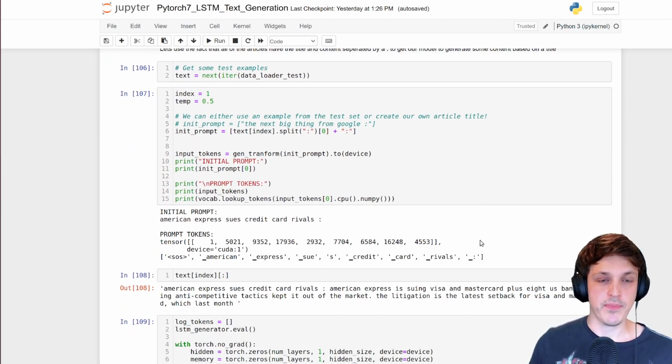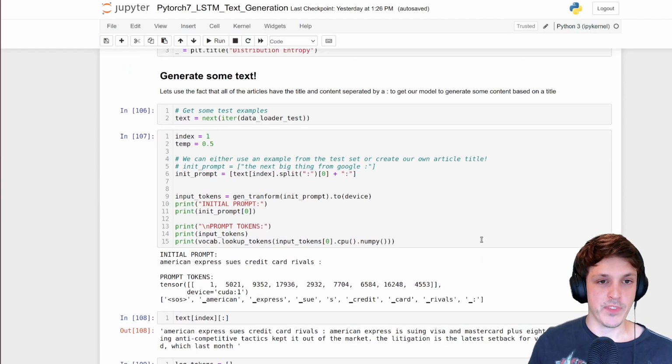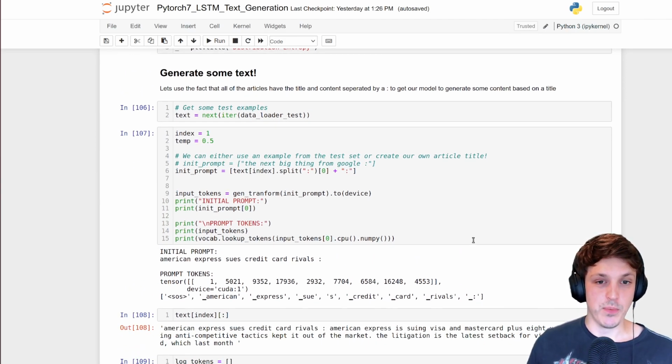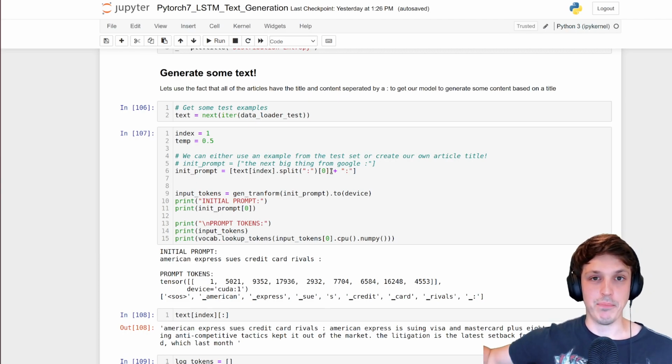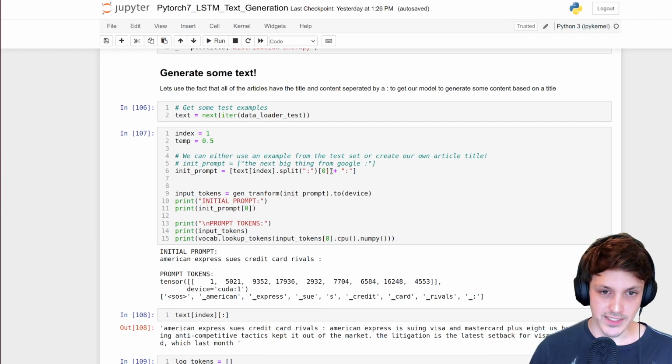So I trained this, like I said, for the 20 epochs, and loaded it again, very basically. Now we want to generate some text with our trained model. What I'm going to do is use the fact from before that I had the title and the content of the article stuck together, separated by that colon. I'm going to try to coax my model to generate the content of an article from a title, by inputting some title and then having that colon there, and then the model should go, oh, this is the title. I have to now predict what the actual content of the article is.